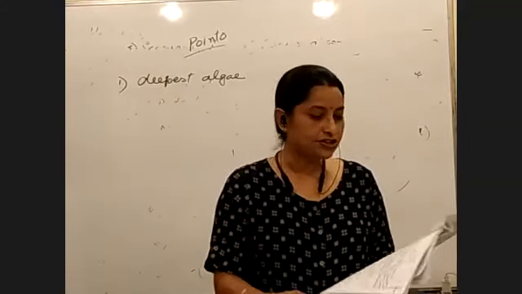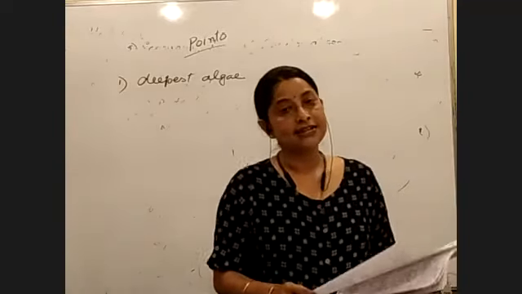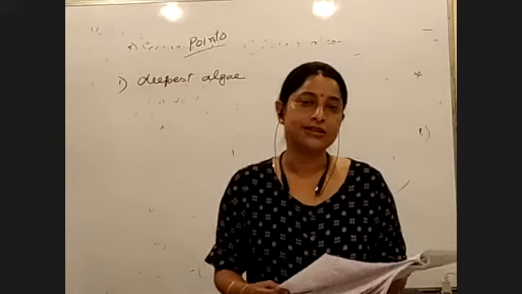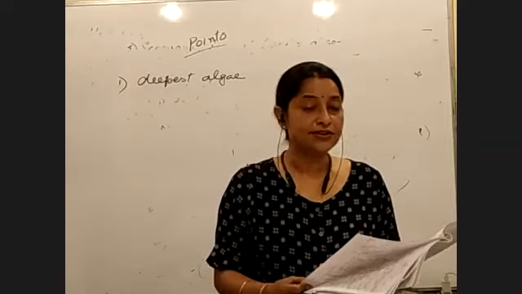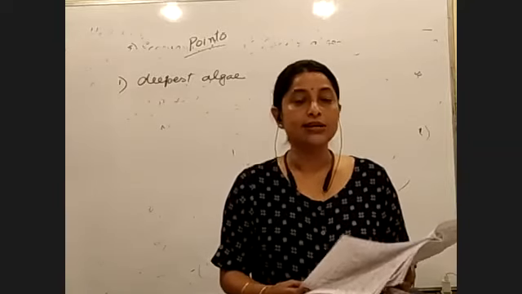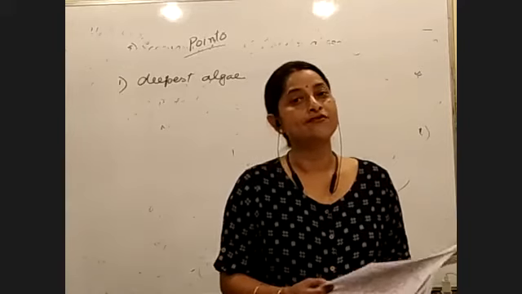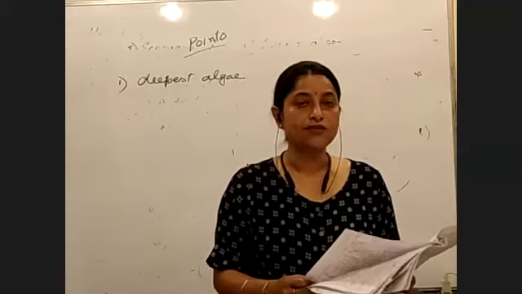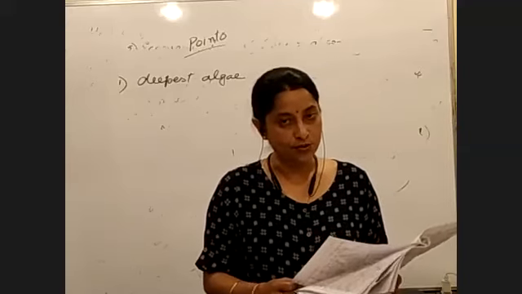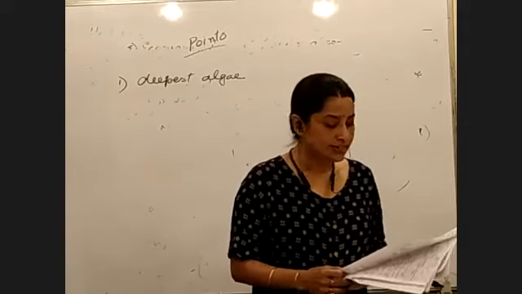Talking about reproduction, all the three types of reproduction would be seen: the vegetative, asexual, and sexual. Vegetative, obviously fragmentation we talk about. Asexual is by different types of spores. Sexual is oogamous type. Oogamous is the most advanced type of sexual reproduction. Talking about oogamous type, you have the female sex organ called carpogonium, and the male sex organ called spermatium.